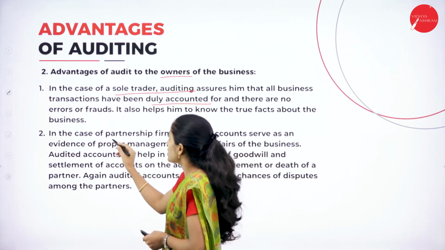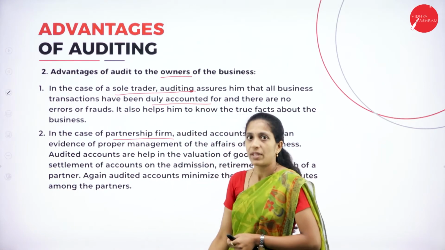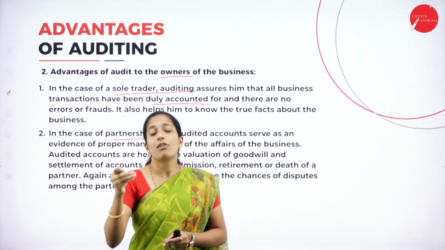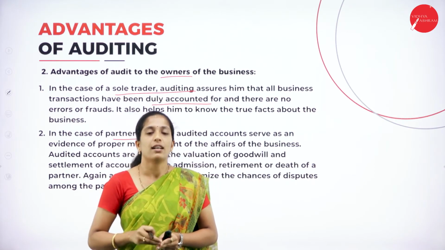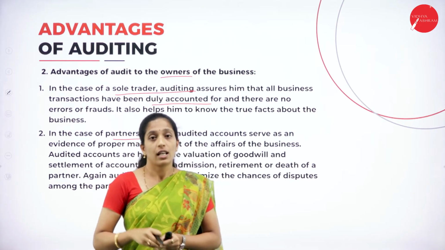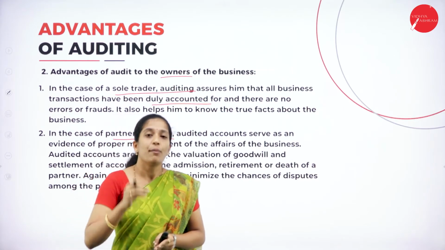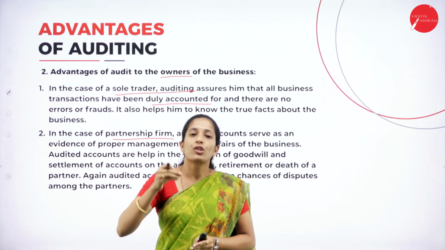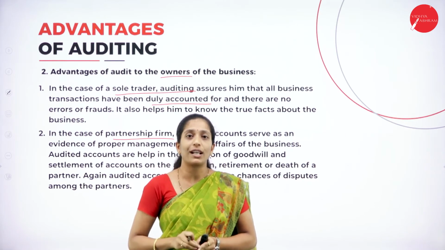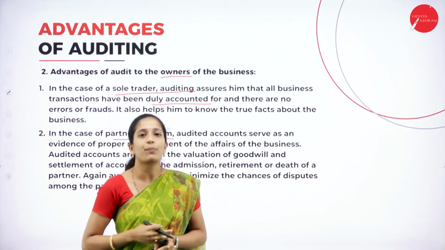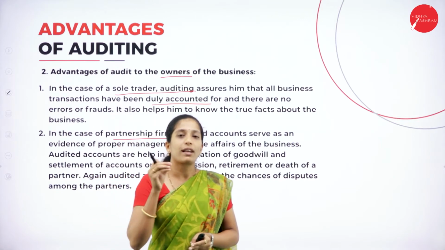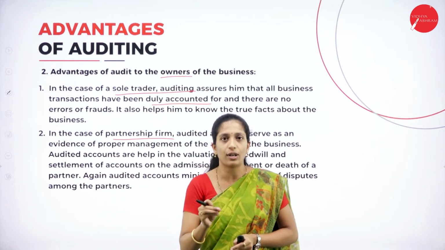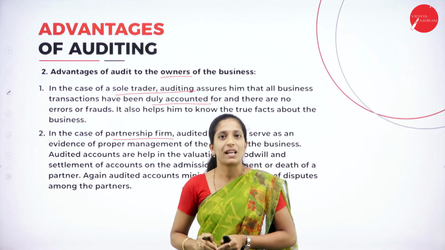And the next one is in case of a partnership firm. In case of a partnership firm also, in most of the cases, there will be disputes between the partners while sharing profit and loss. Even though there will be a partnership deed, whatever the accounts maintained by the partner, they don't know whether it is accurate or not. So by this auditing process, they will come to know that whatever partnership accounts are maintained in the organization are accurate and no partner is being cheated.